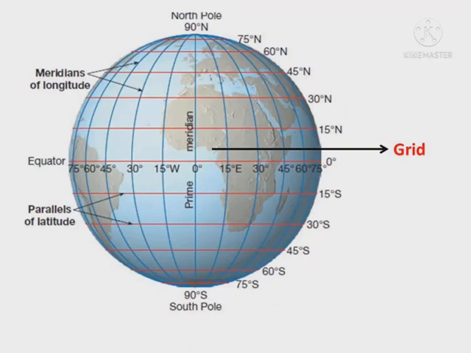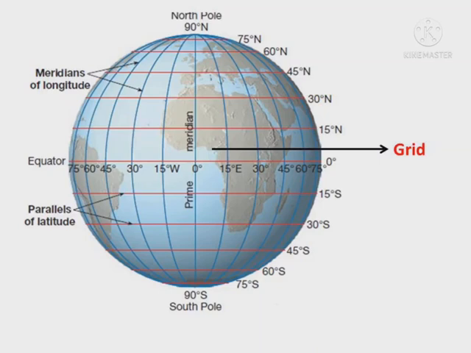With the help of latitude and longitude lines, they drew a grid on the map and located all places from east to west and north to south along these lines. What is a grid?